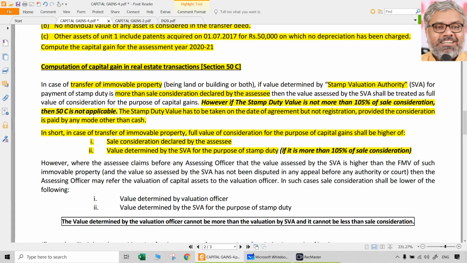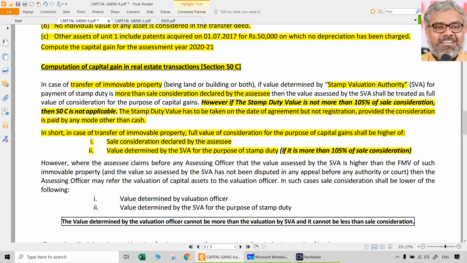But later the values of land near the airport have reduced, and the state government will not reduce the stamp valuation. It will keep the same. So let us say the stamp valuation is 5,000 per square yard and the real market value is 3,000, as an example. I really don't know the actual values, I'm just giving an example. The real market value is only 3,000 per square yard, but the stamp valuation is 5,000, which is unrealistically high.